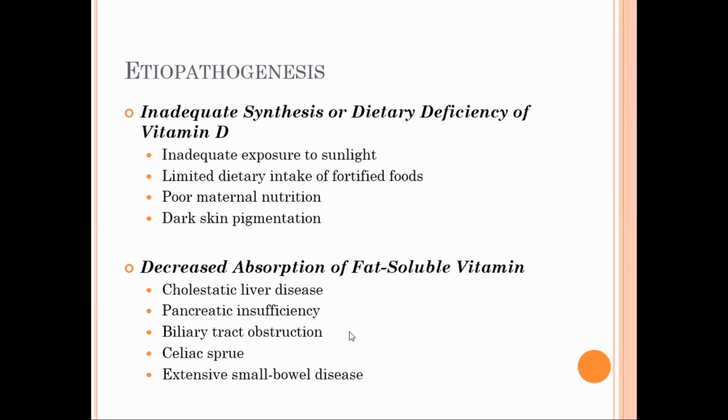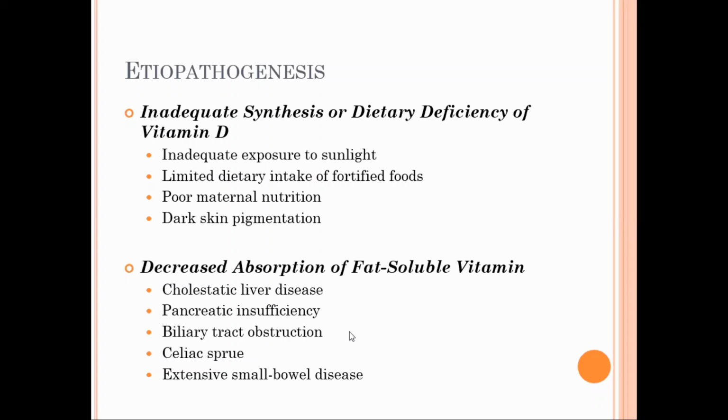Or there are conditions associated with decreased absorption of fat soluble vitamins, as vitamin D is fat soluble. When there is decreased absorption, it also leads to conditions such as osteomalacia and rickets. But what are the conditions associated with the decreased absorption? It may be cholestatic liver disease, pancreatic insufficiency, or celiac sprue, small bowel disease, biliary tract obstruction. Just remember some of the names.